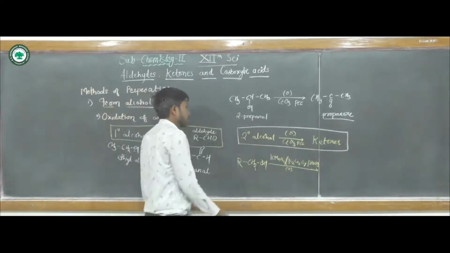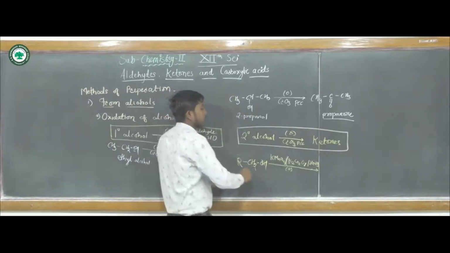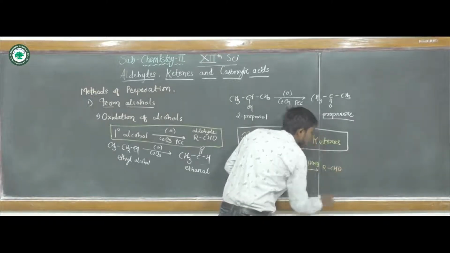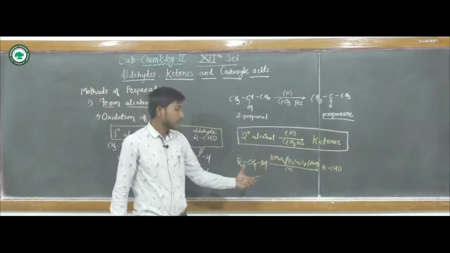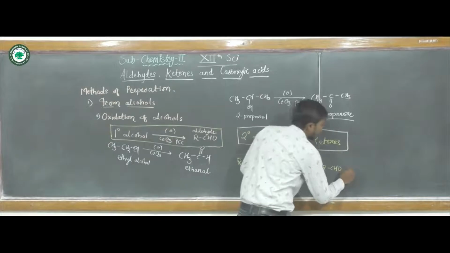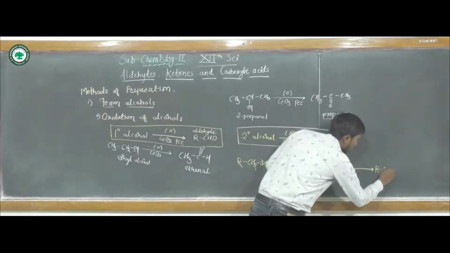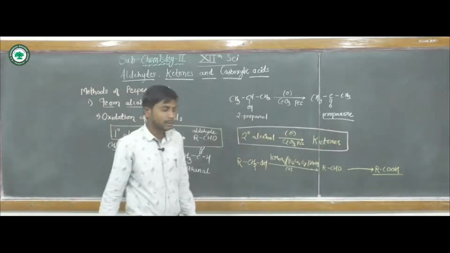Here, firstly, if it is a primary alcohol, it will get converted into RCHO, that is aldehyde. But in case of secondary and tertiary, they will get directly converted to RCOOH, that is a carboxylic acid.